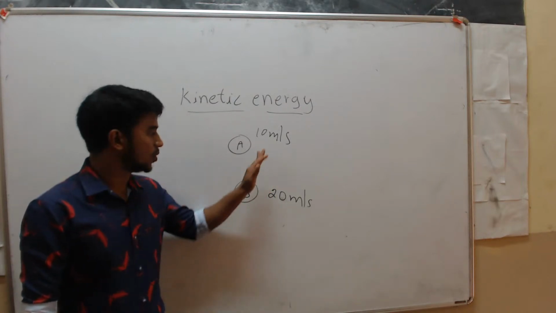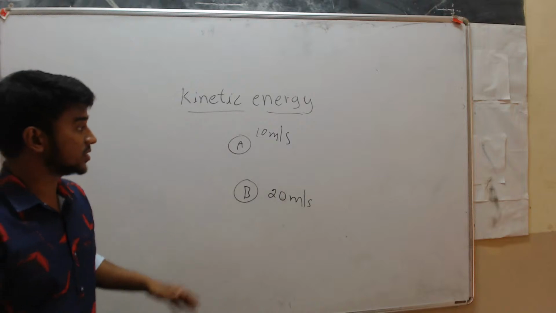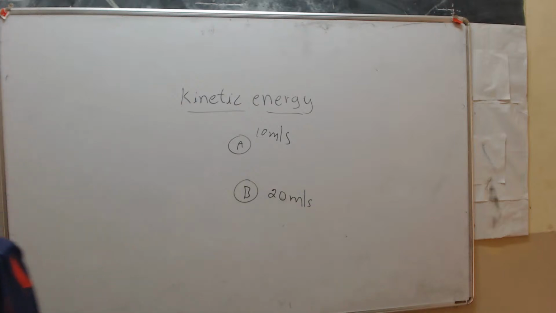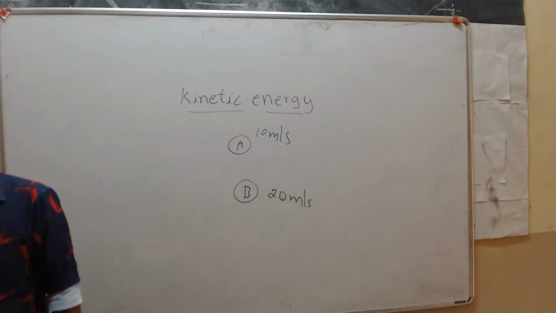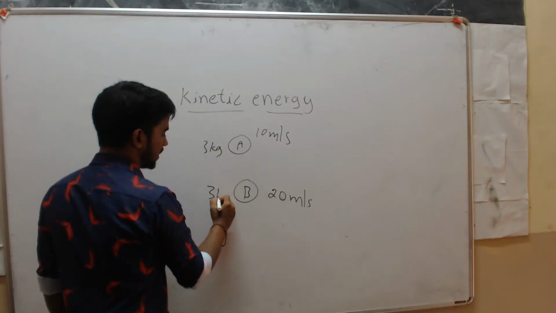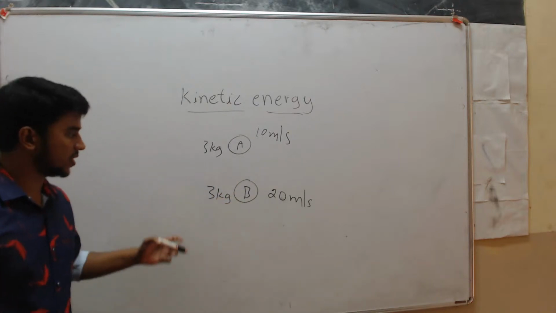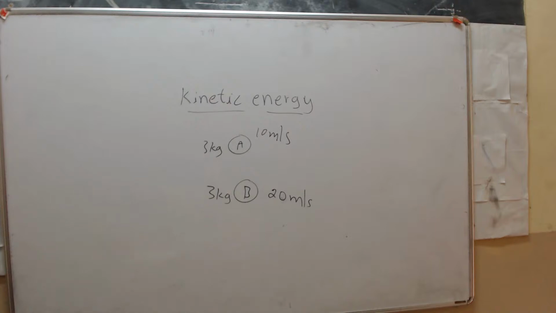So now clearly we can say that both the objects possess kinetic energy. Why? Because both are in motion. Now tell me which object possesses more kinetic energy, A or B? Yes, you told option B. Tell me why that object possesses more energy. Say mass of object A is 3 kg, and mass of object B is also 3 kg, but the velocities are different. Tell me why object B possesses more energy.